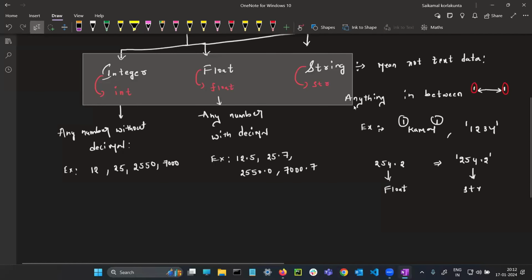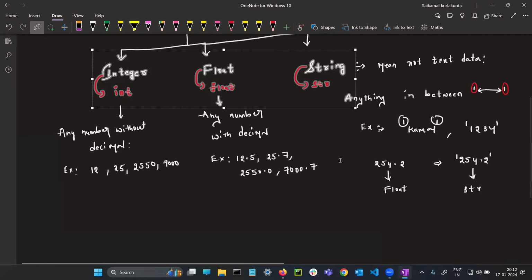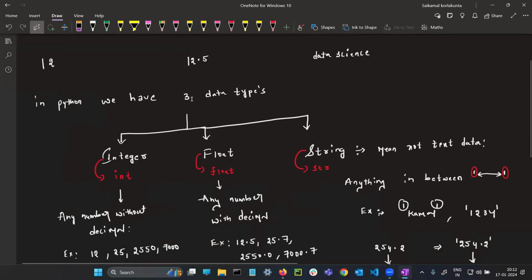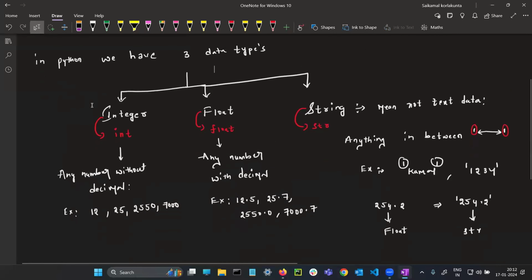So these are the three different data types that we currently have in the Python programming language. We have another data type, which is boolean, true or false, but that is not an issue here. Because in a lot of techniques we are going to use them, keep it aside. So in Python, if anybody asks what the data types are: integer, float and string.